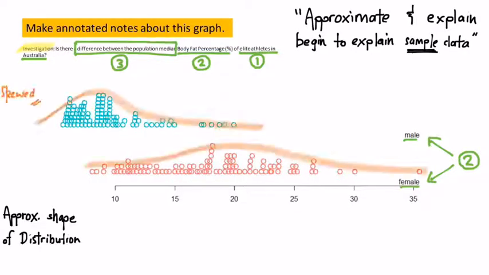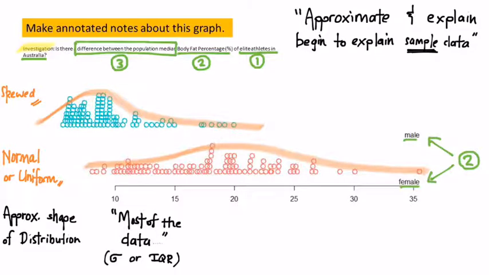Let's have a look at the approximate shape of the distribution. For males it is skewed. For females it is normal or uniformly distributed. Now, a possible explanation could be that females are made for bearing children and therefore have a higher level of body fat compared to males. More research will confirm this and give you more information.